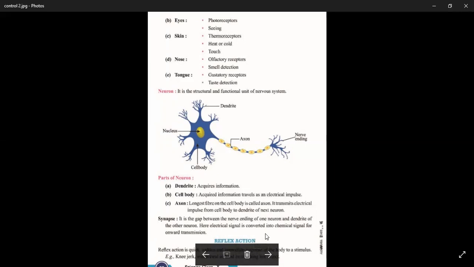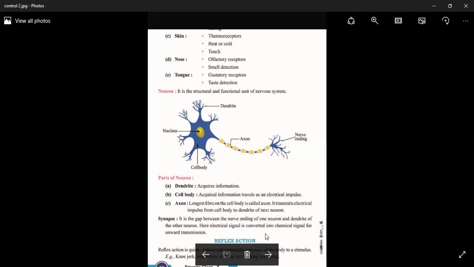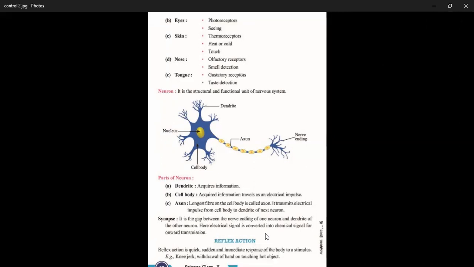Now, reflex action. Reflex action is a quick, sudden, and immediate response of the body to a stimulus.